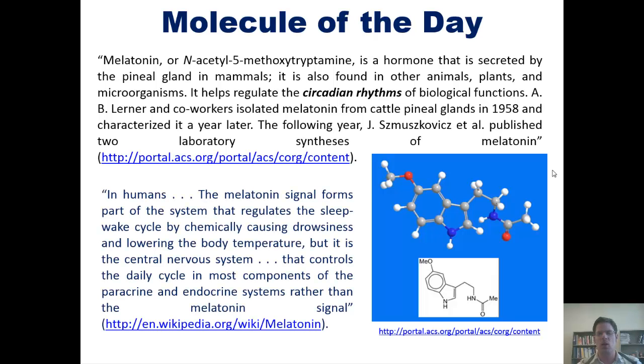Now, in humans, the melatonin signal forms the part of the system that regulates the sleep-wake cycle by chemically causing drowsiness and lowering the body temperature. But it is the central nervous system that controls the daily cycle and most components of the paracrine and endocrine systems, rather than the melatonin signal.